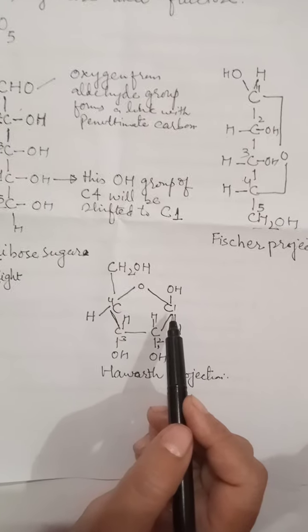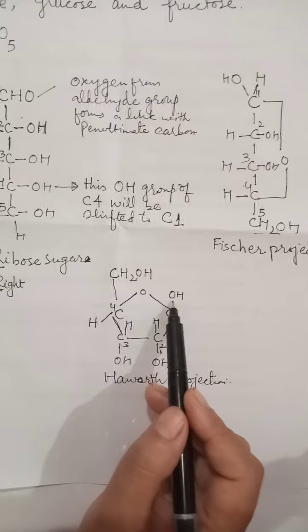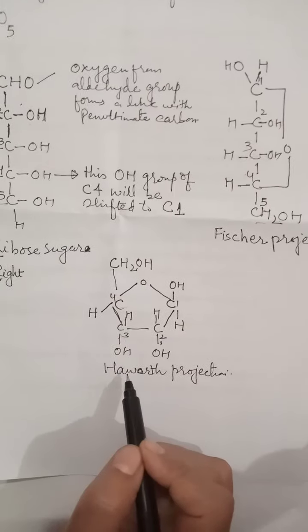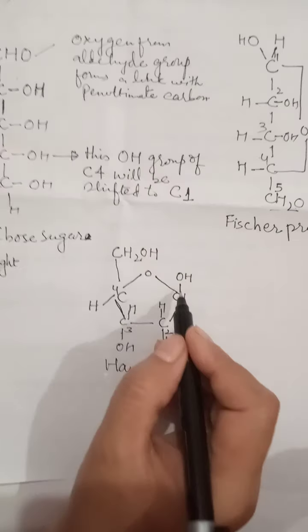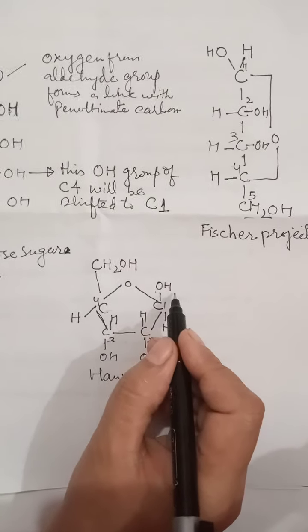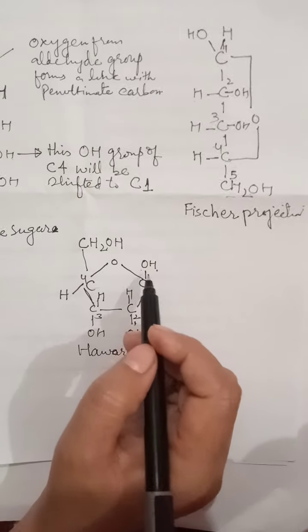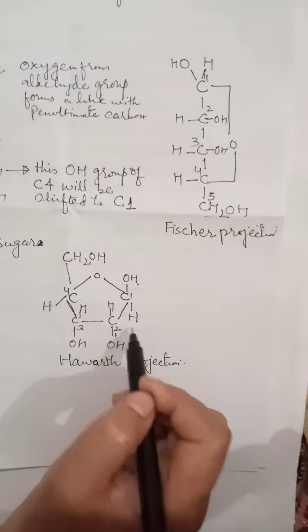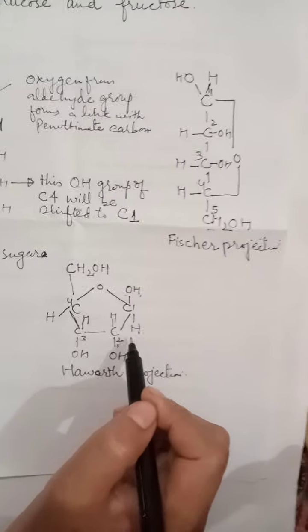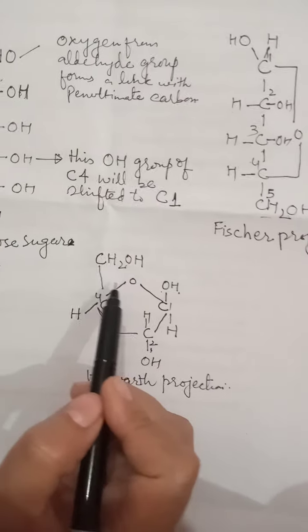Now on the basis of the hydroxyl group with carbon number 1, they can be called alpha sugars or beta sugars. Now you can see that with carbon number 1 the hydroxyl group is on the top, so this is a beta sugar. Any sugar which has the hydroxyl group on the top in cyclic form is considered a beta sugar. And if the hydroxyl group is in the downward position with carbon number 1, then that will be an alpha sugar.